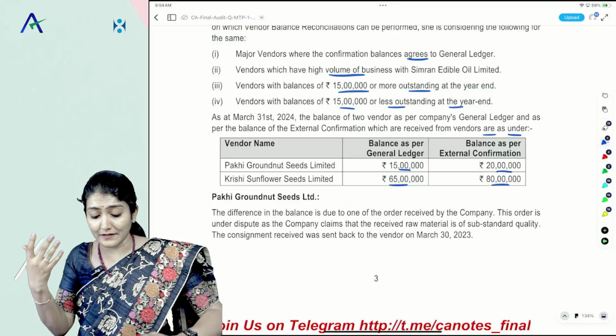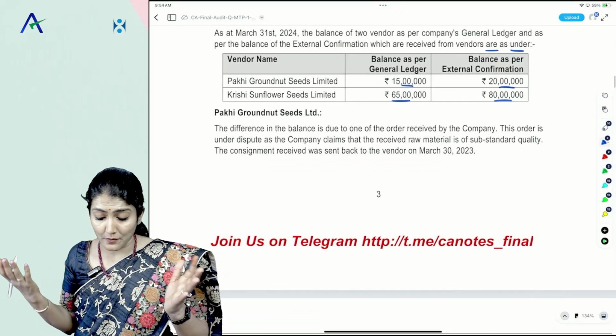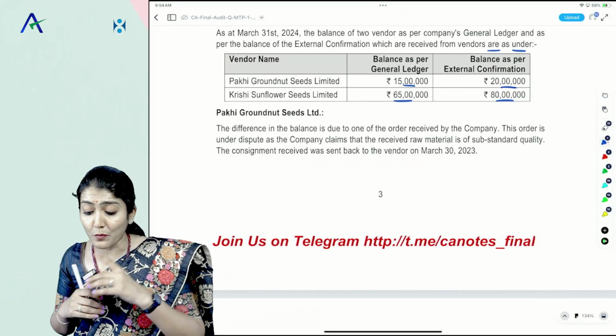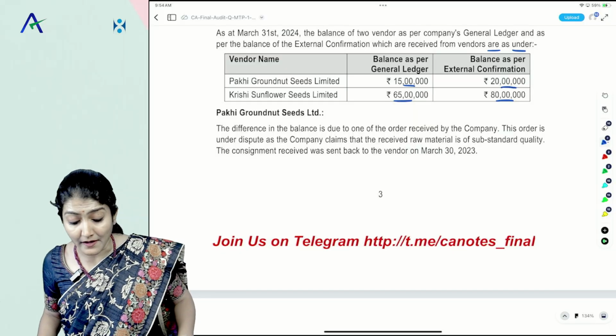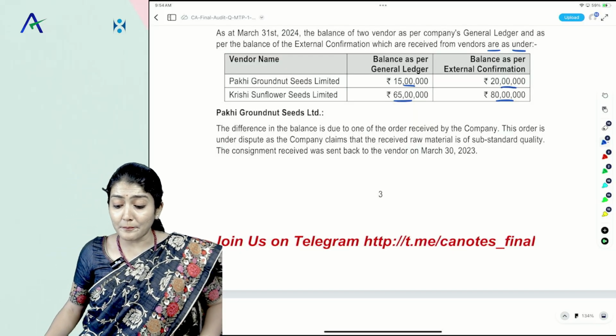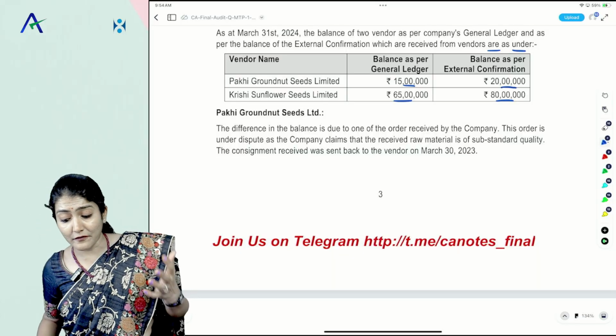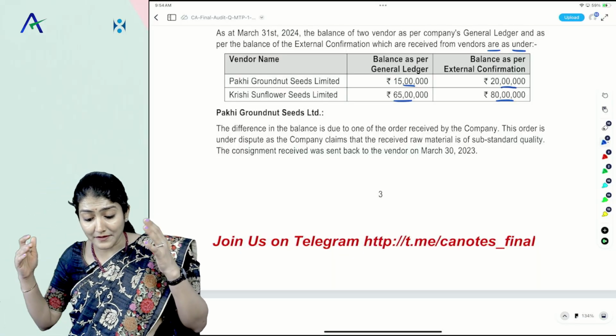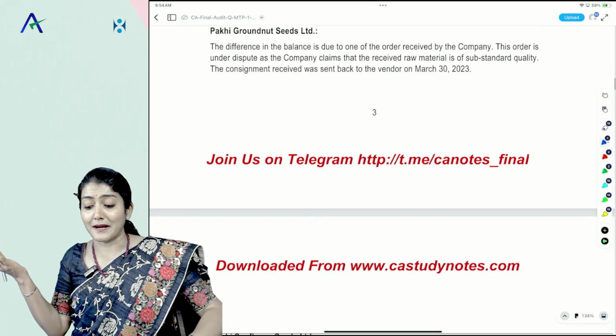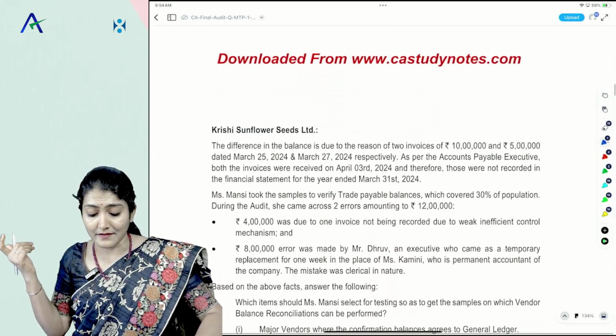So they are under-recording the payables. Okay. Pakki Groundnut: the difference in the balance is due to one of the orders received by the company. This order is under dispute as the company claims that the received raw material is of substandard quality. The consignment received was sent back to the vendor on March 30, 2023, so near the year end.